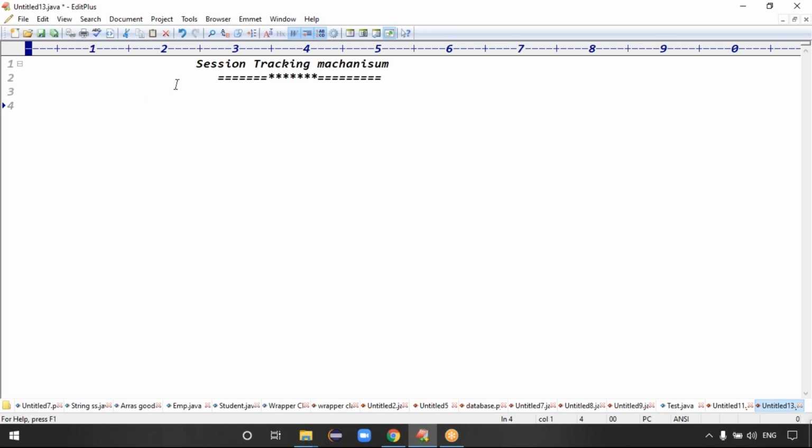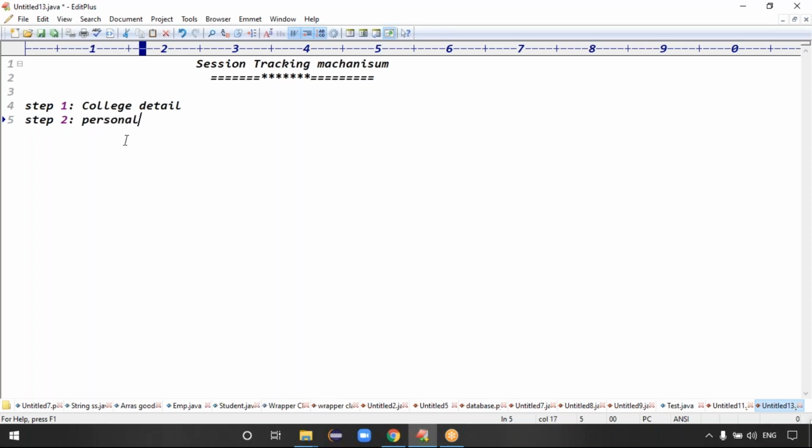Generally, in applications, for example when you're filling a scholarship application at BTech or college level, the first step is to fill in the college details. Step two, we fill in the personal details.